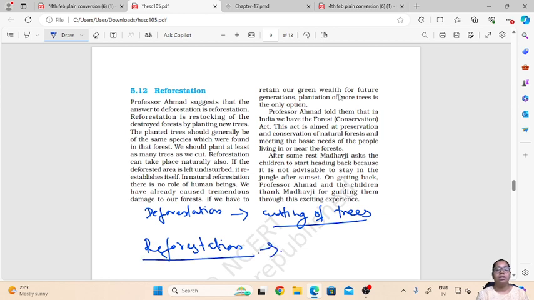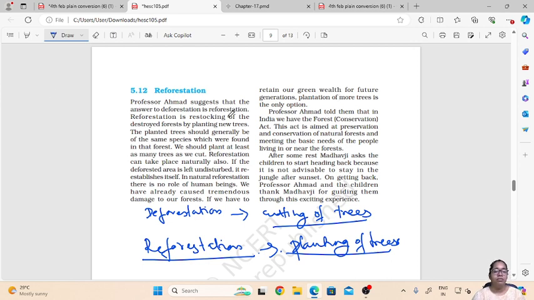Reforestation is planting of trees, so that we can reduce deforestation and reduce the amount of destruction created due to deforestation.